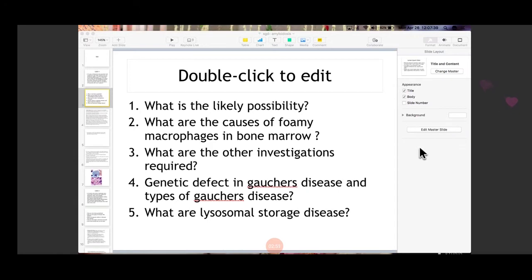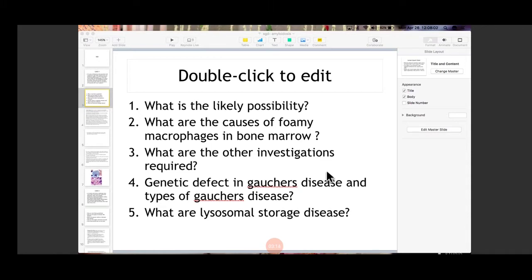The material that is deposited in the cell is different from that of the lipids seen in Gaucher's disease. Whenever lipids deposit in the cell, it gives a foamy appearance. These are close differential diagnoses. Gaucher's disease and Niemann-Pick disease are very close differentials of each other, and you should be able to differentiate between the two. I will show you the picture of the two as well.